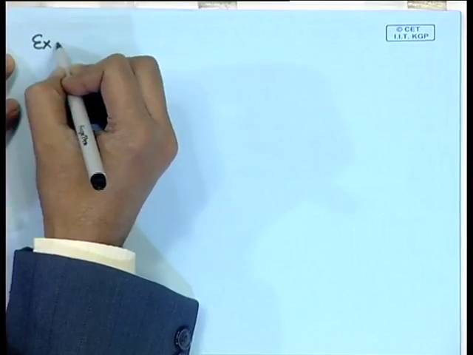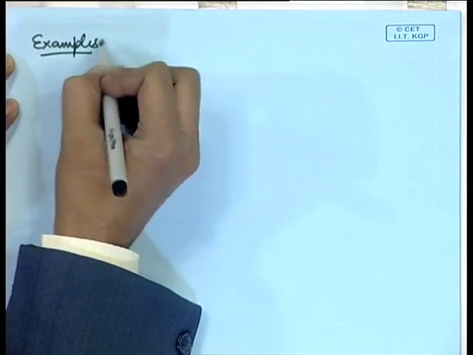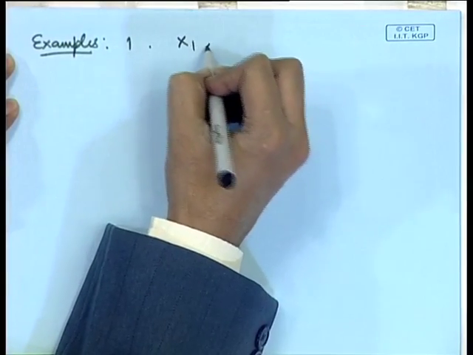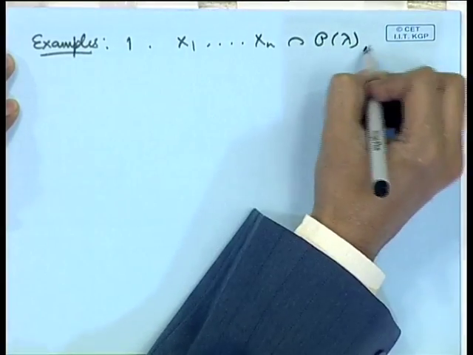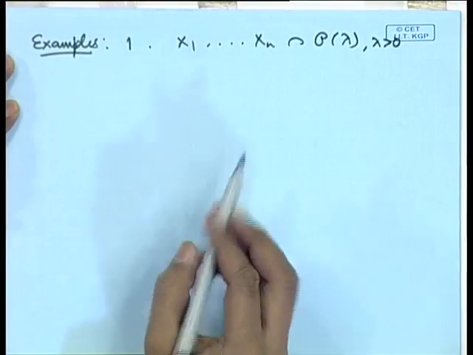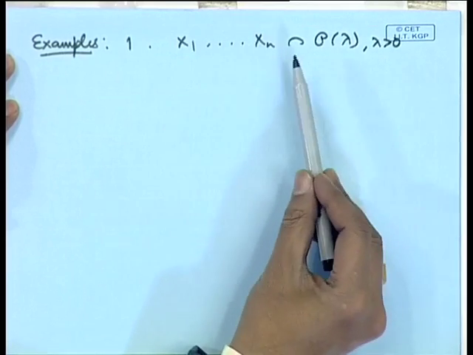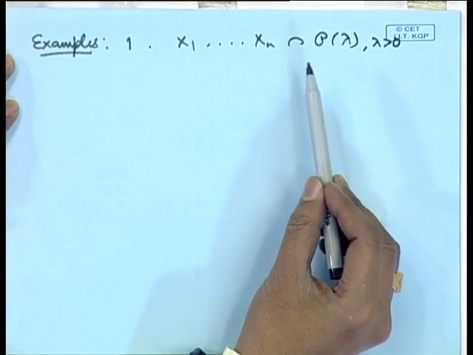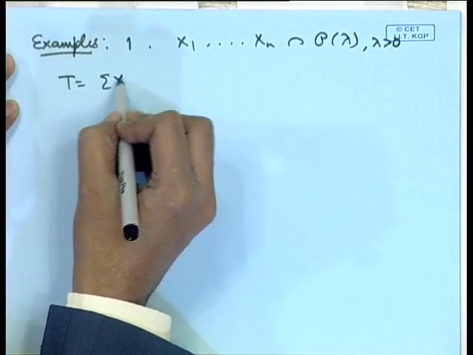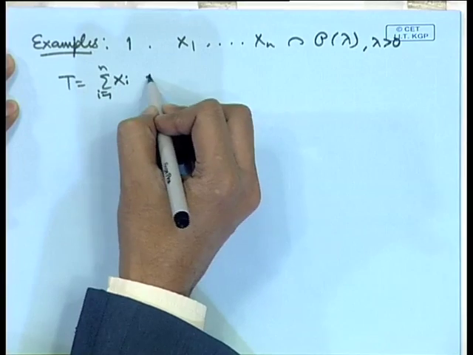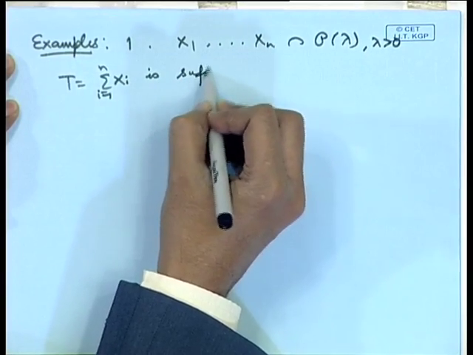So, let us go back to the examples which we have done earlier. One of the first problems we considered was estimation of the parameter of a Poisson distribution. Now the question arises about completeness and sufficiency. Here T is sufficient.